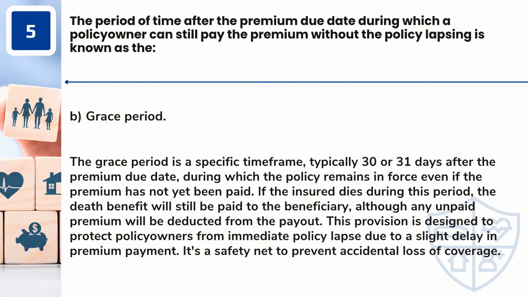Grace period. The grace period is a specific time frame, typically 30 or 31 days after the premium due date, during which the policy remains in force even if the premium has not yet been paid. If the insured dies during this period, the death benefit will still be paid to the beneficiary, although any unpaid premium will be deducted from the payout. This provision is designed to protect policy owners from immediate policy lapse due to a slight delay in premium payment. It's a safety net to prevent accidental loss of coverage.